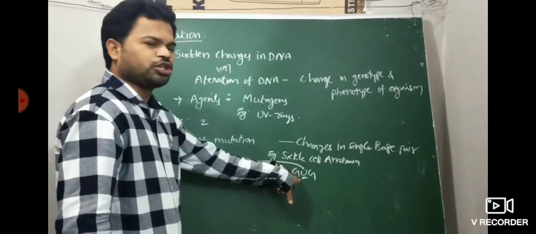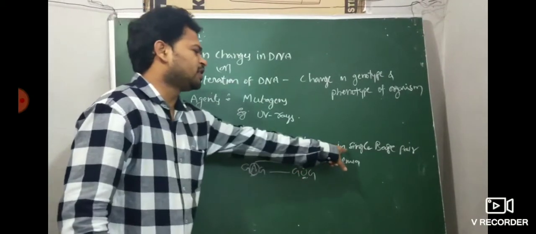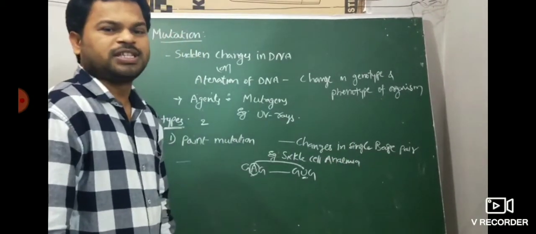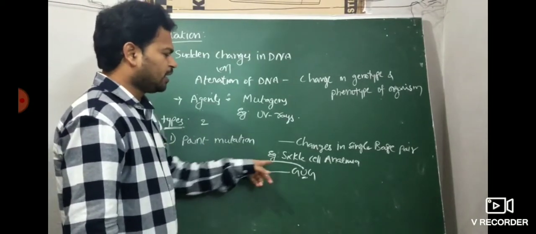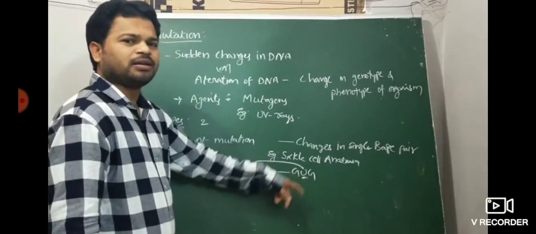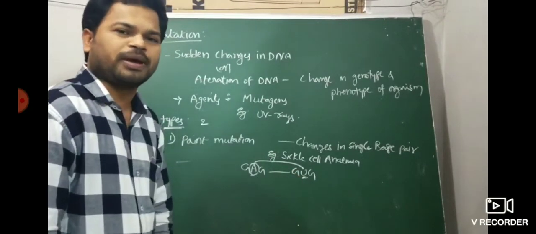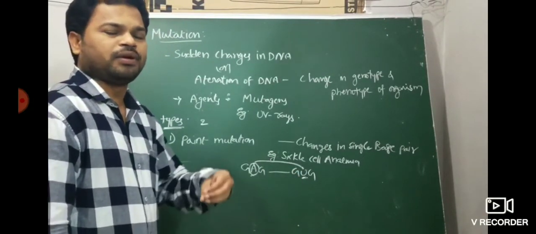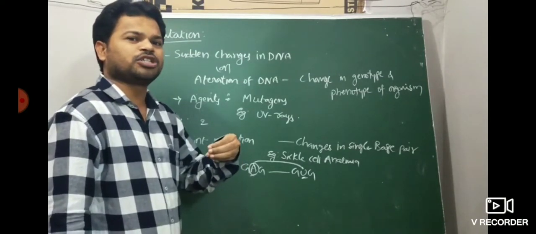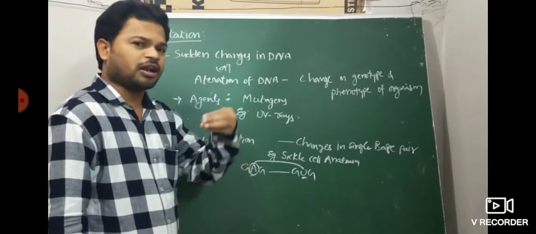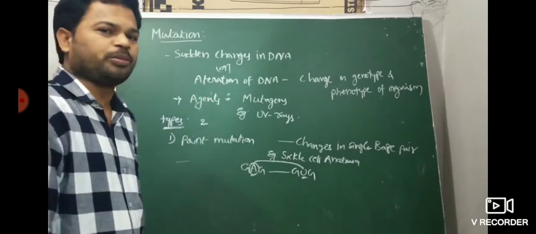That is a change in a single base pair. GAG is replaced by GUG, so glutamic acid is substituted by valine at the sixth position of the beta globin chain.